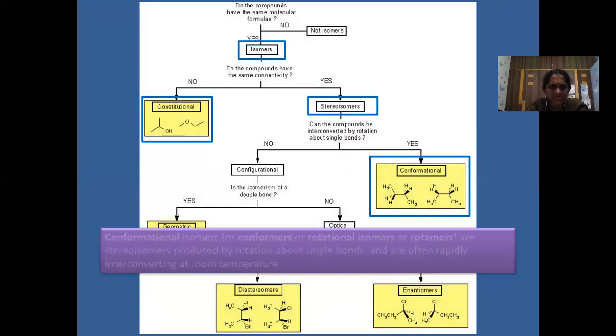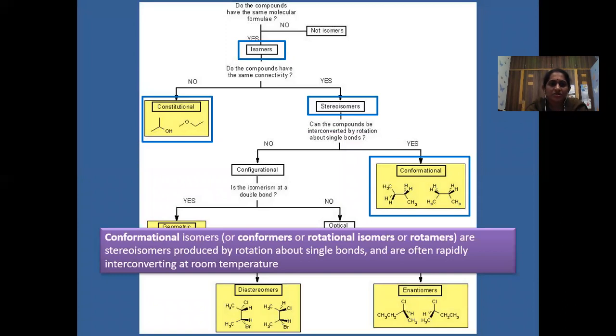What are conformational isomers? Conformational isomers, or conformers, are the rotational isomers or rotamers. Generally, we observe these in alkanes.